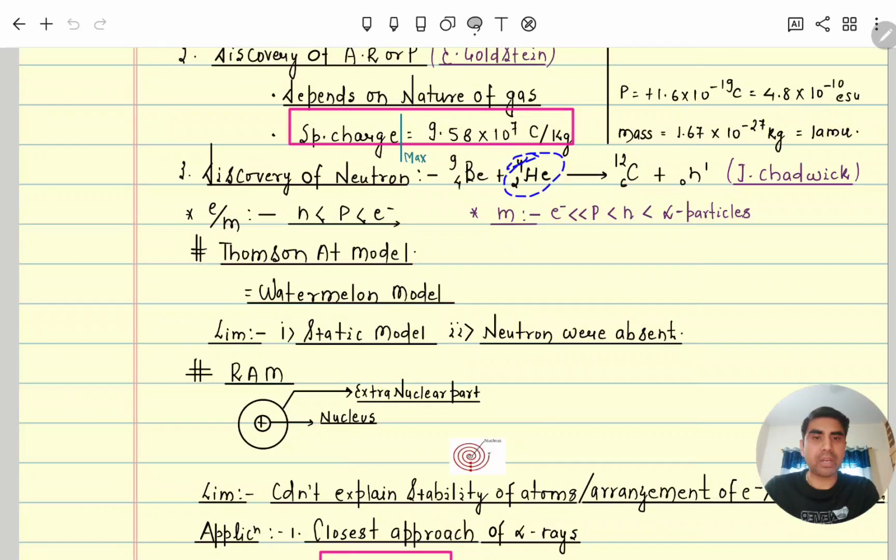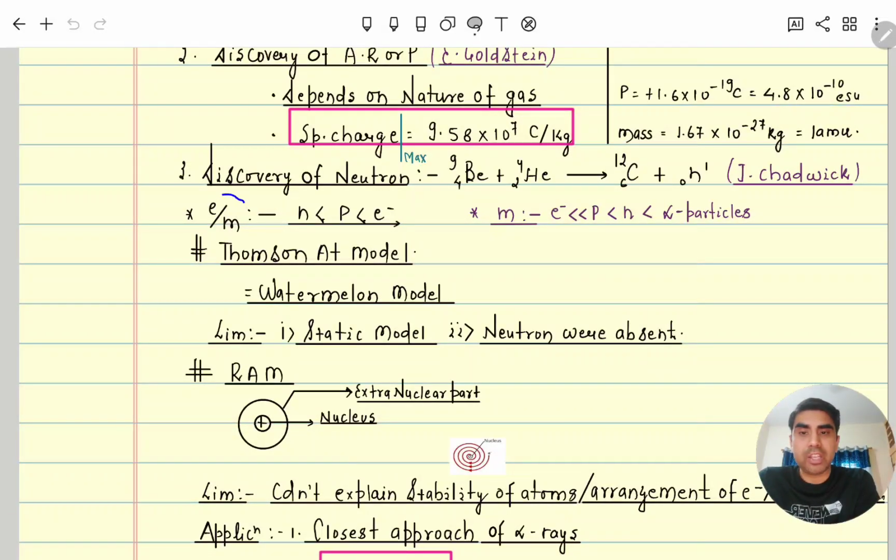Helium is not an alpha particle, but it can be represented by the helium representation. So the alpha particle mass is 4 amu. Then the neutron's mass is relatively more than the proton's, and the electron's mass is relatively less, almost zero. The electron's mass is about 1/1837 times less than the mass of the proton.